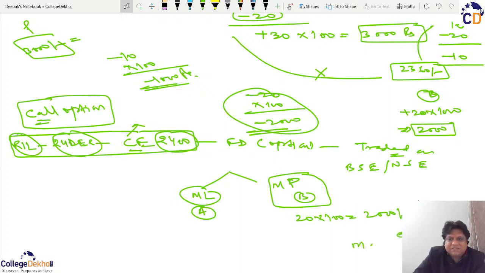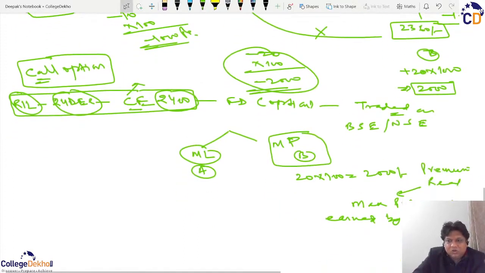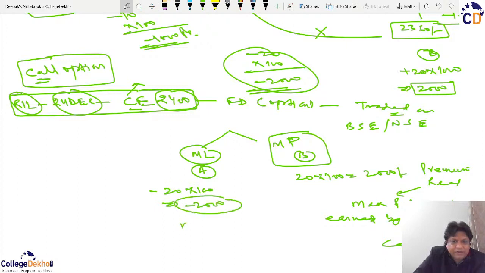This is the maximum profit that can be earned by B. And this B is known as the call writer. What do you call it? Call writer. And for him, 20 into 100, minus 2000, is the maximum loss.